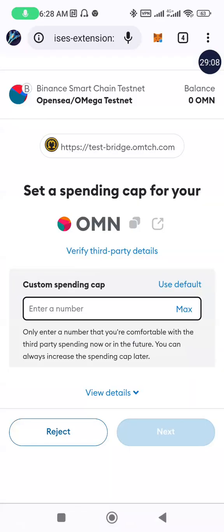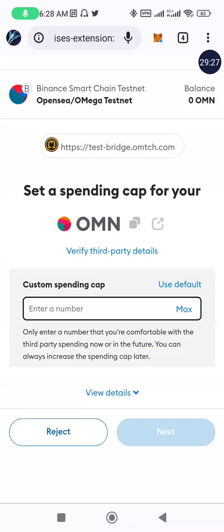If you are bridging between 2 networks and you are doing it in a reverse form, maybe you bridge from the first network and you want to bridge from the second network, you have to have transaction fees on both networks, and the transaction fees on both networks are not the same tokens.